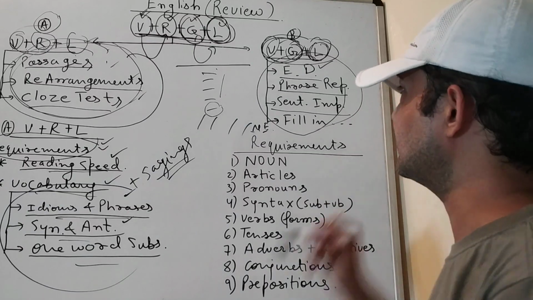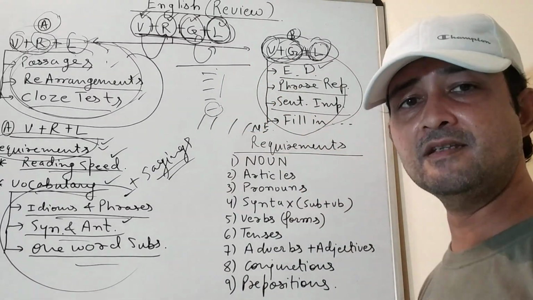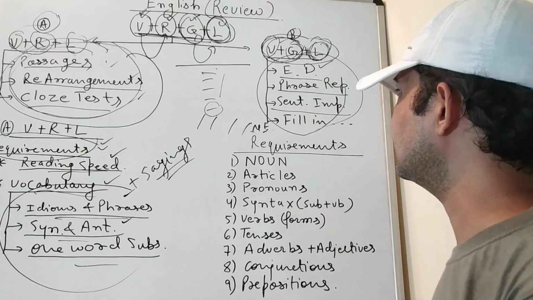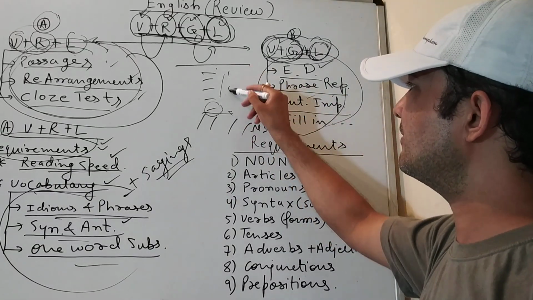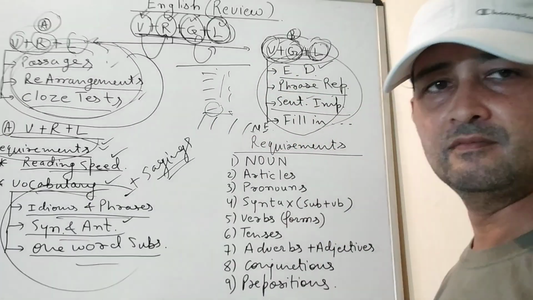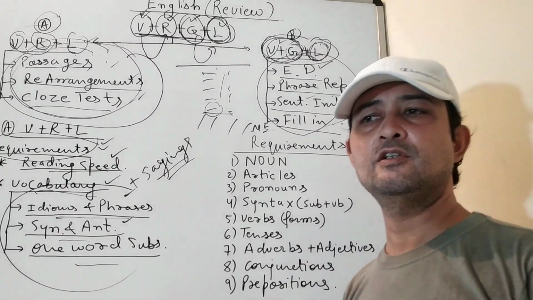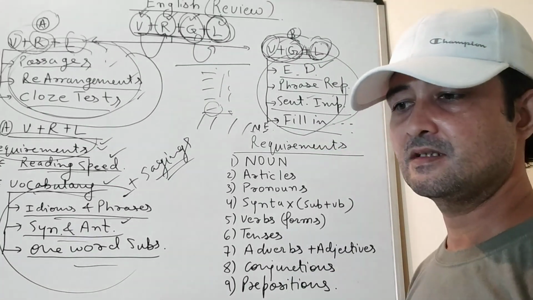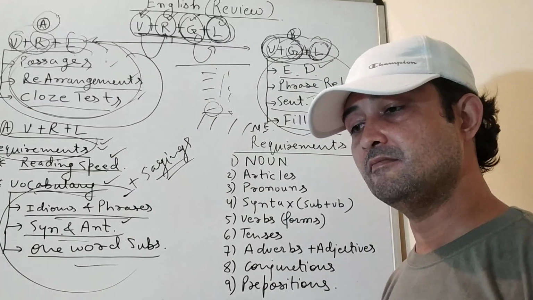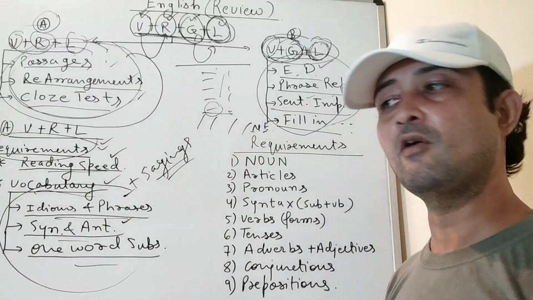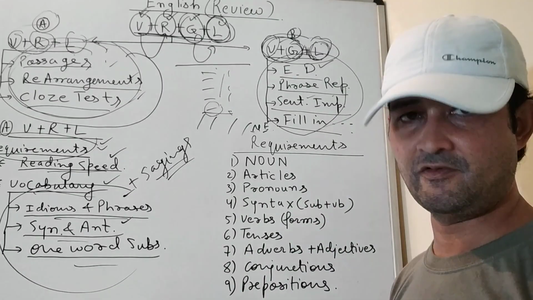The next one is sentence improvement. Again, you have 5 options given. Either the sentence is grammatically correct, that is, the 5th option, no improvement required, or any one of the 4 above it. And fill in the blanks, we all know. You have to fill up the blanks. There's a sentence with fillers, and fillers may be singular fillers or double fillers or maybe multiple types.